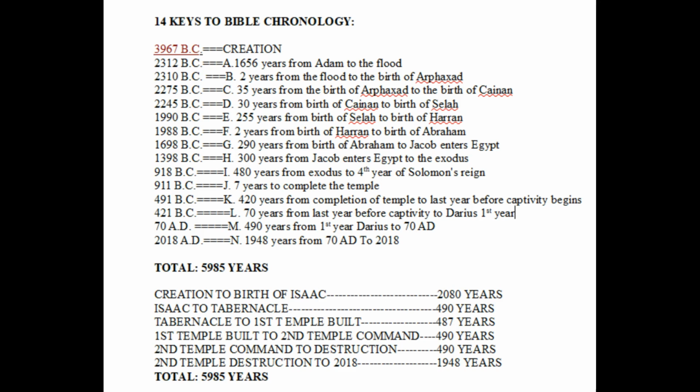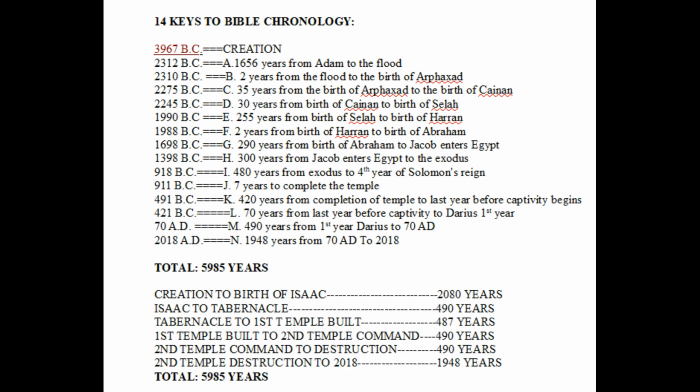Then from there, we go 290 years from the birth of Abraham to the time that Jacob enters into Egypt. That brings us to 1698 BC. Then from there, we go 300 years from the time that Jacob enters into Egypt to the Exodus. That brings us to 1398 BC. And then from there, we go 480 years from the Exodus to the 4th year of Solomon's reign. That brings us to 918 BC. And then 7 years for him to complete the temple, which brings us to 911 BC.